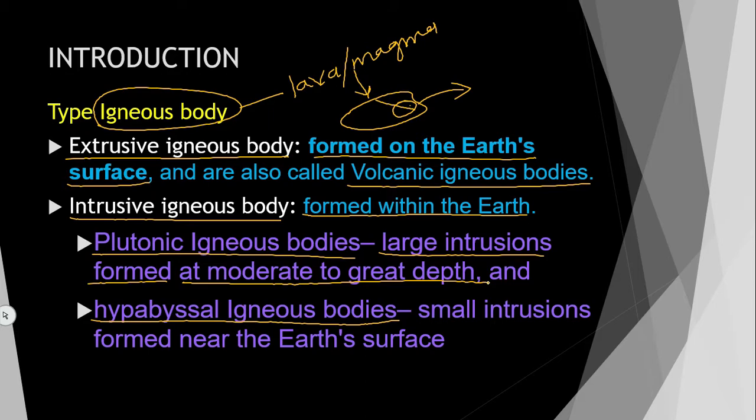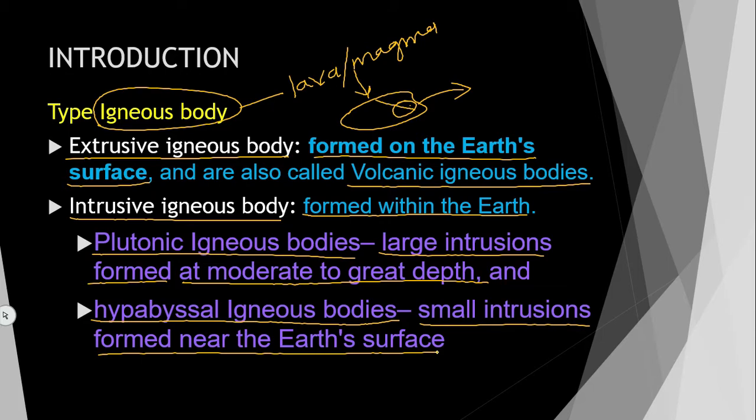If they are formed near the surface, as small intrusions, that is considered hypabyssal igneous bodies or hypabyssal igneous rock.